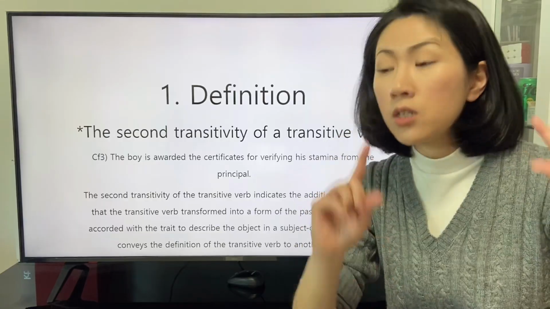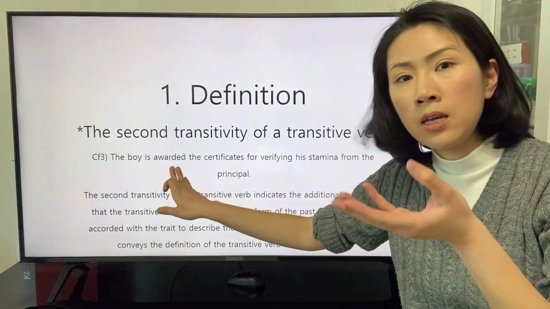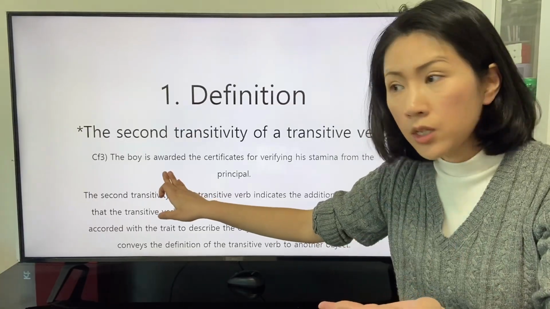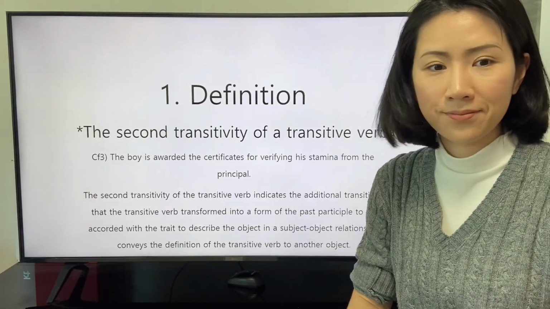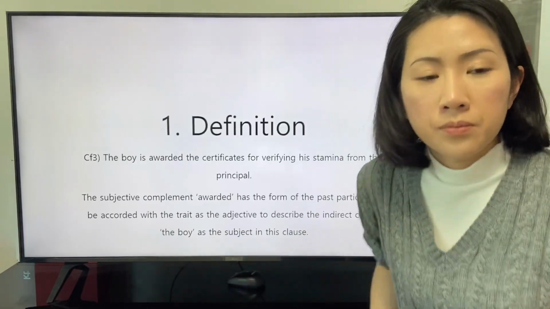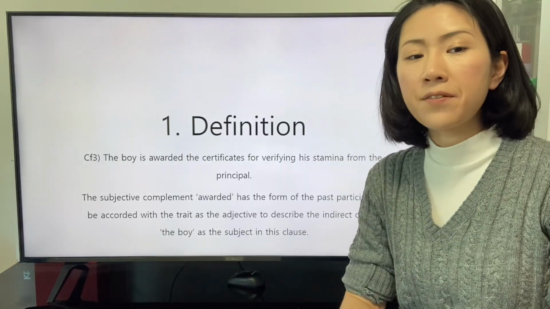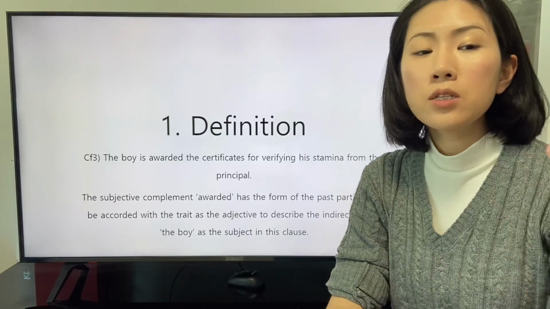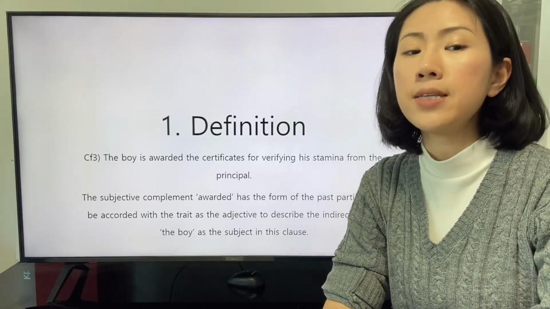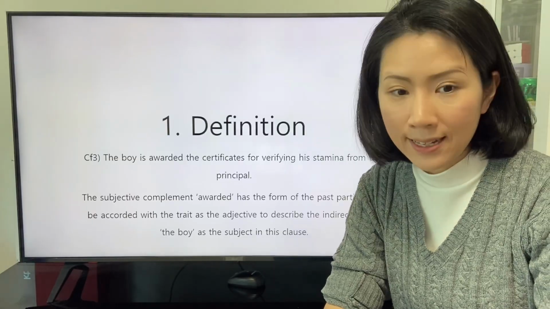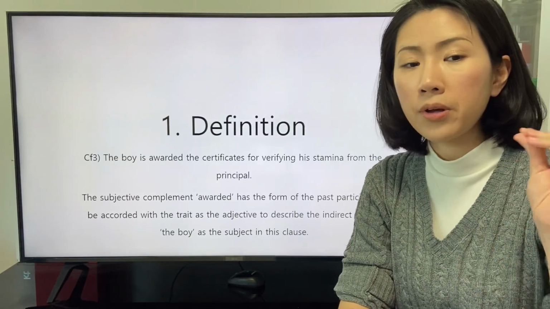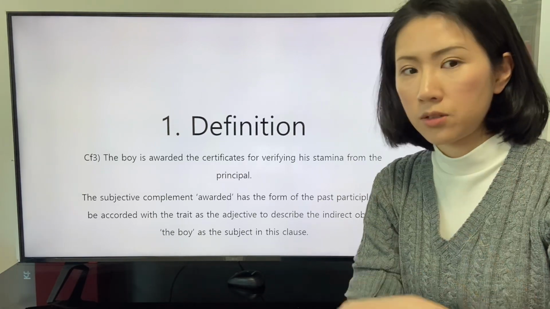The definition of the word that is conveyed is still valid. The subjective complement awarded has the form of the past participle to be accorded with the trait as the adjective to describe the indirect object, the boy, as the subject in this clause.